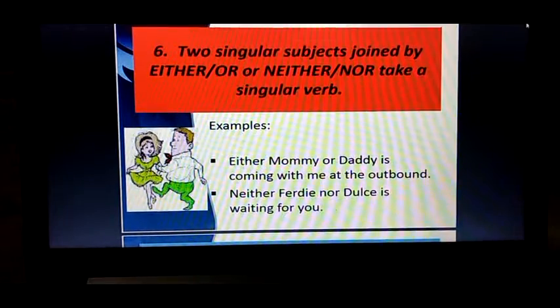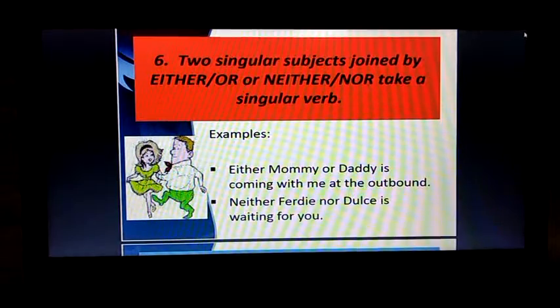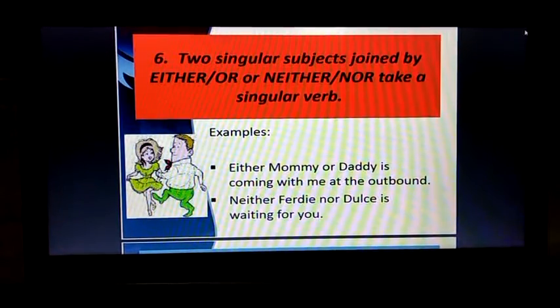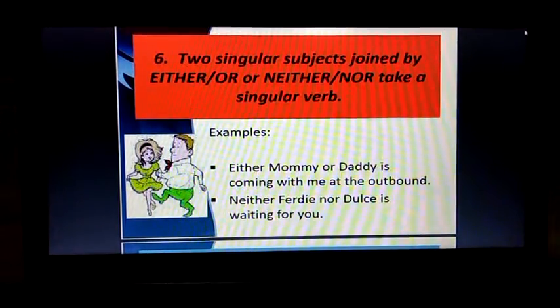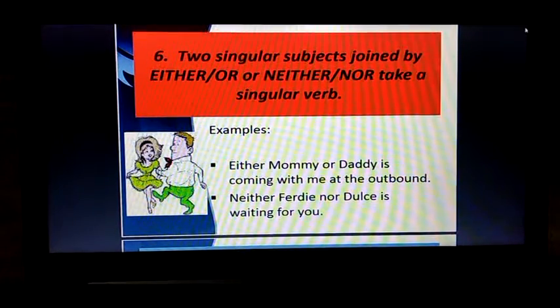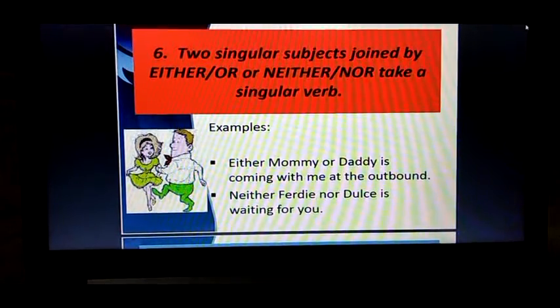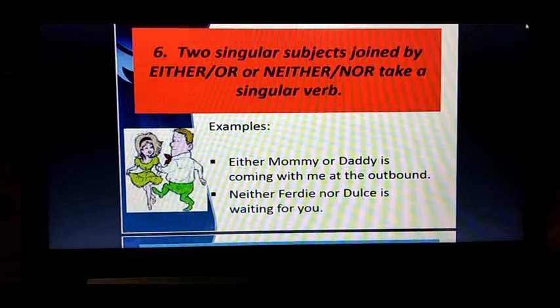Okay, so here you can see two examples. Either mommy or daddy is coming with me at the outbound. There is another example. Neither Ferdy nor Tills is waiting for you. You can see that in both the sentences there are two subjects. In the first sentence, mommy and daddy are two subjects.